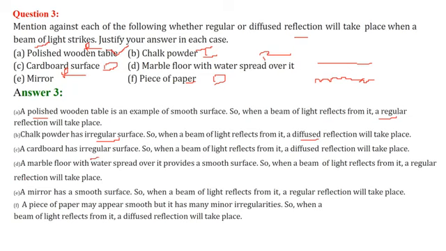Cardboard is irregular, so it gives diffused reflection. Marble floor with water spread on it is a smooth surface, so now you get a regular reflection. A mirror has a smooth surface, so it will give you regular reflection. A piece of paper, as it has minor irregularities, gives diffuse reflection.